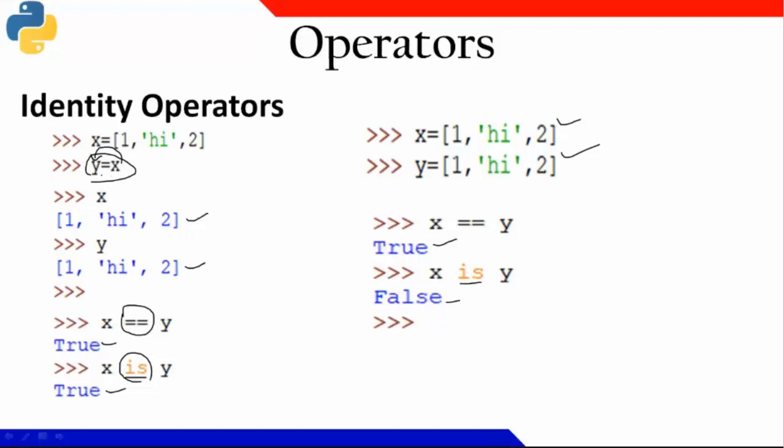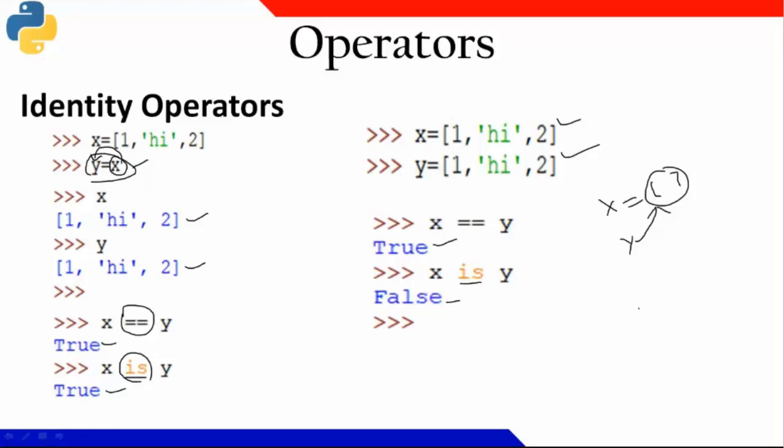When I do y equal to x, whatever data is there with x is saved with y. It means one more variable y is pointing to the same memory location. Let us say this is my x. This is holding some data here. Then in place of y, I'm explaining this one. Y also I'll take as one variable and it will point to the same memory location. And whatever data it contains, y also contains the same value.